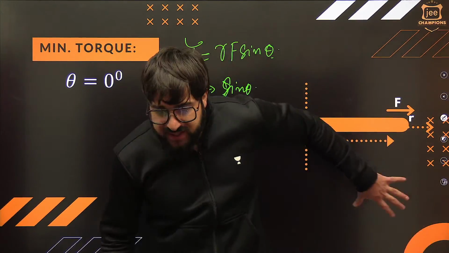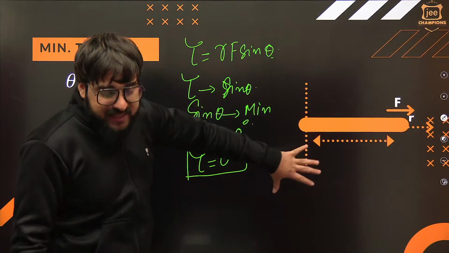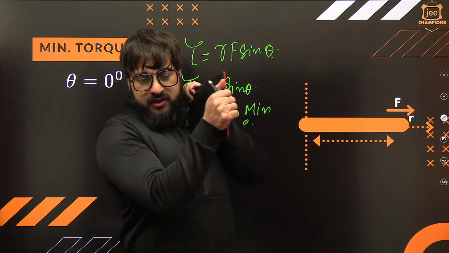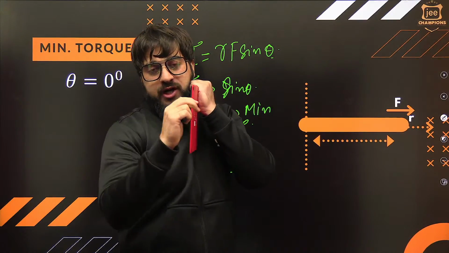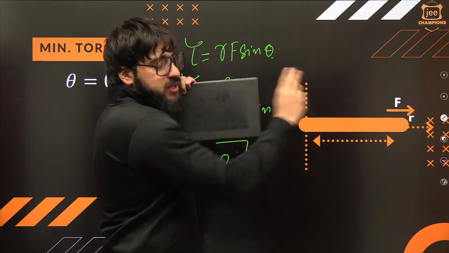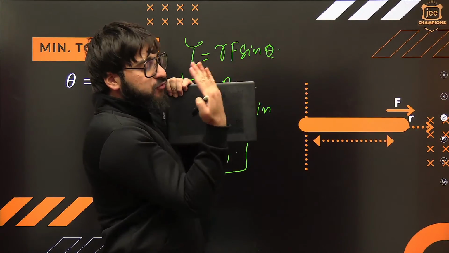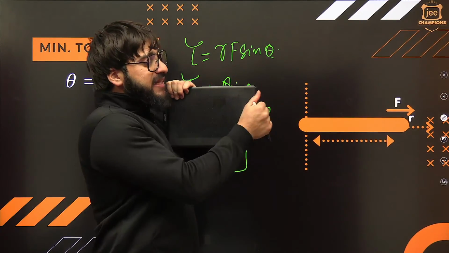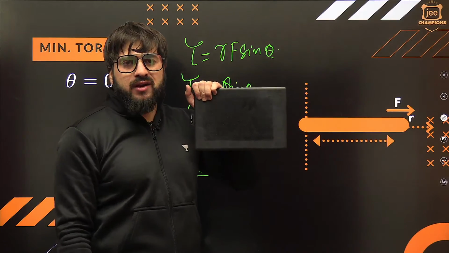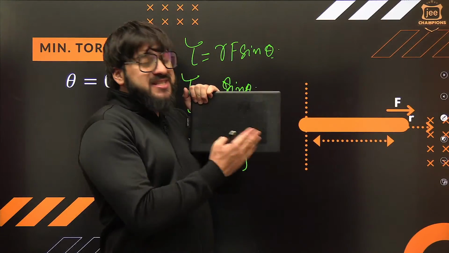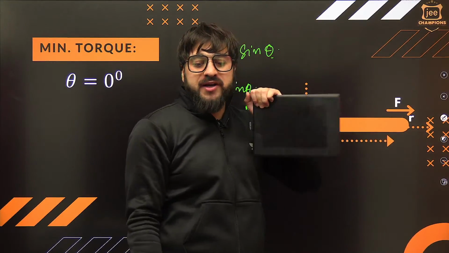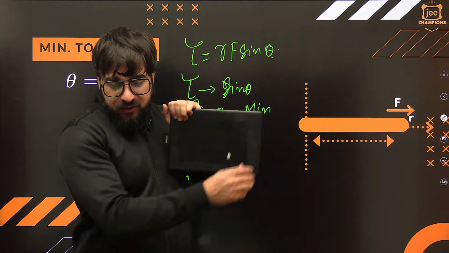Now, what is that exactly? Listen to me very carefully. If I am, for example, applying the force on this in the outward direction towards you, or towards this one in the right direction, I am not applying the force perpendicularly or at some angle. Theta is equal to 0 degrees in this case. So will the rotating effect be produced over here? No, definitely not. Why? Because in this case, you're pulling this body in the outward direction. No rotating effect will be there.